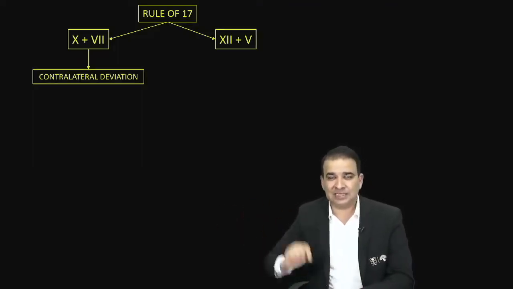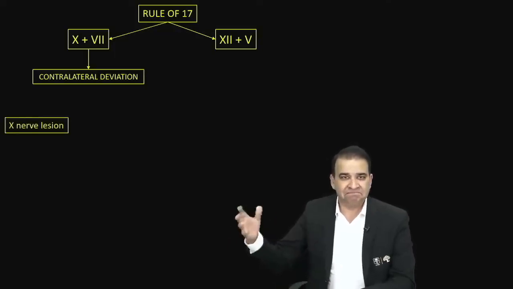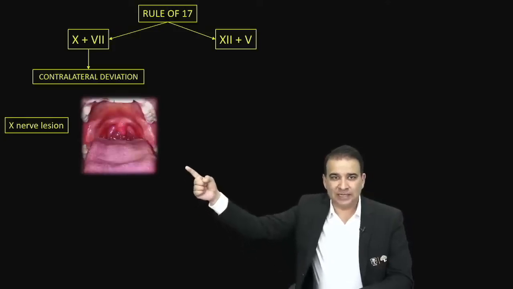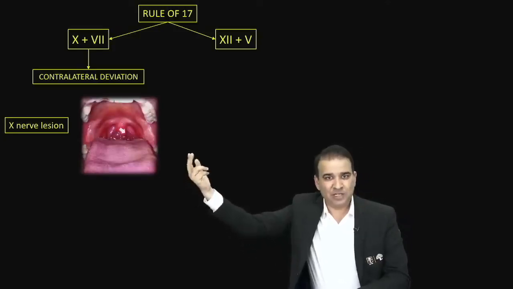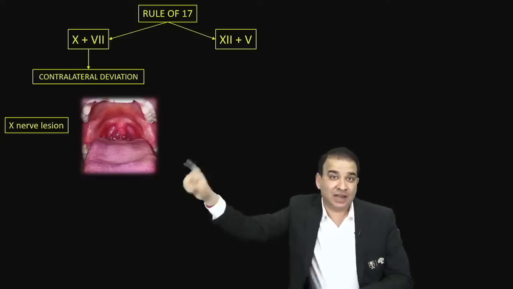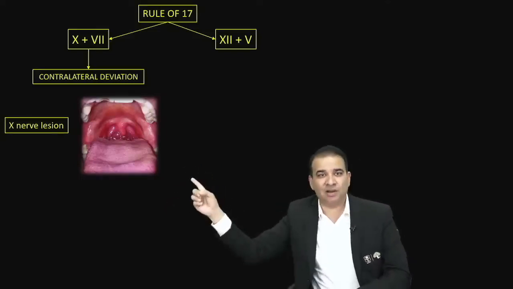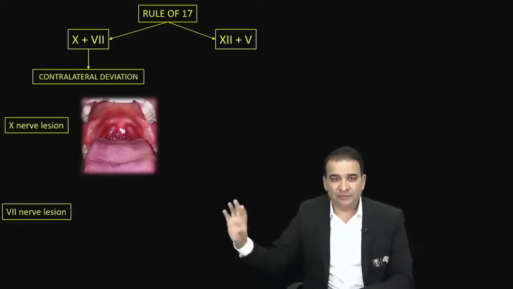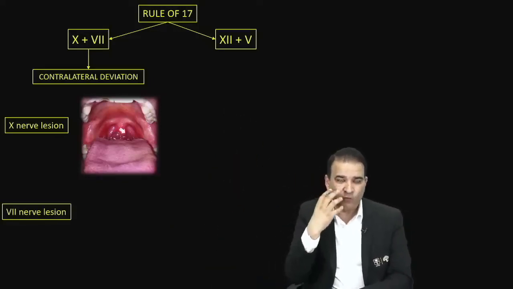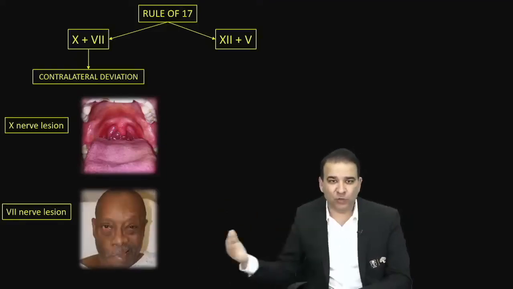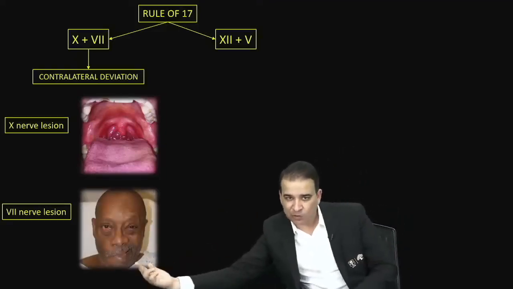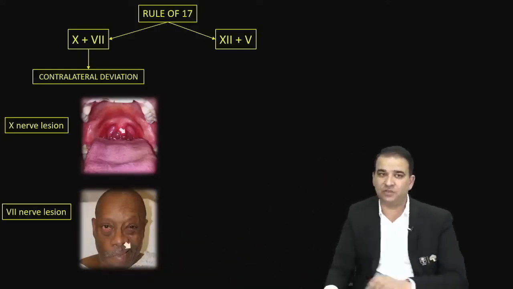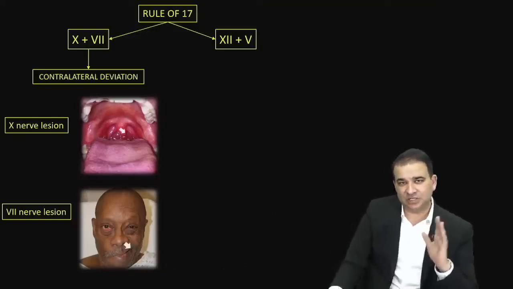Take the example of the 10th nerve first, guys. The 10th nerve, the vagus nerve, supplies the uvula. Let's say in this picture, the uvula is deviating toward the left side. It's because of right vagal nerve injury. Right vagal nerve injury, contralateral deviation of the uvula. Now the 7th nerve, the facial nerve. In facial nerve injury, the angle of the mouth, not the jaw, will deviate toward the contralateral side. As you can see, the angle of the mouth is deviating toward the left side here. It's because of right side facial nerve injury. So in 10th nerve and 7th nerve lesions, the deviation is seen toward the contralateral side.